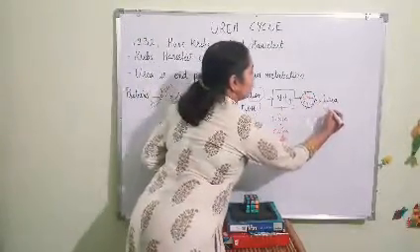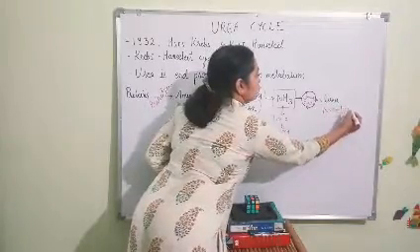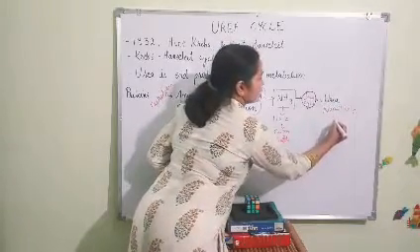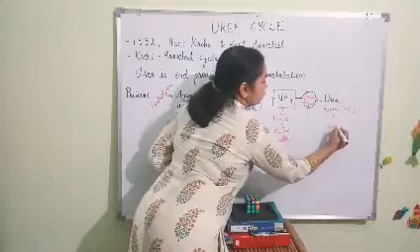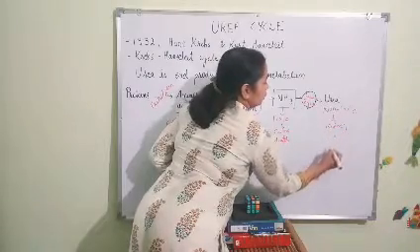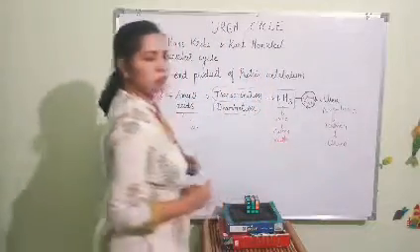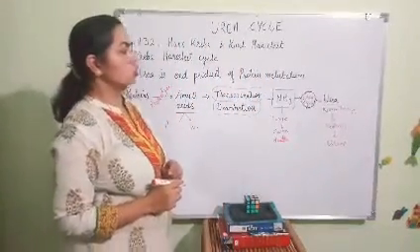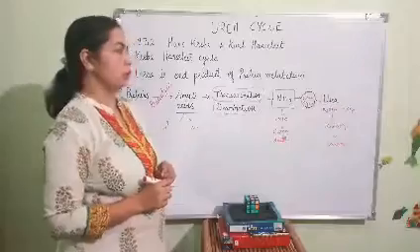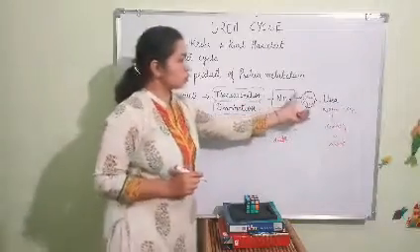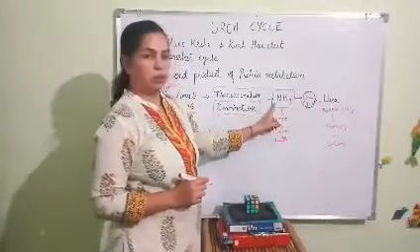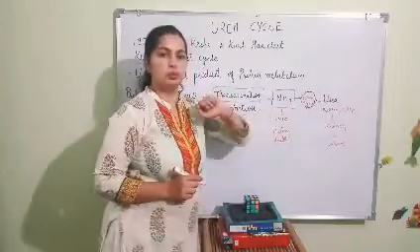Urea is a non-toxic form, and it gets transferred to the kidney, and in the form of urine it gets excreted from the body. So we have to study now how this ammonia is getting converted to urea.